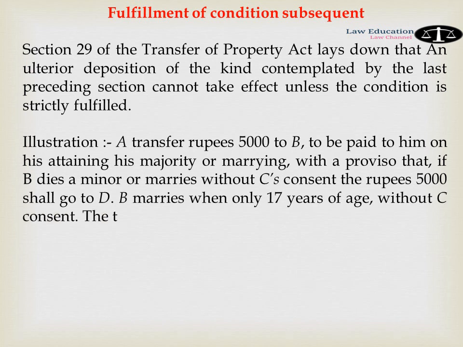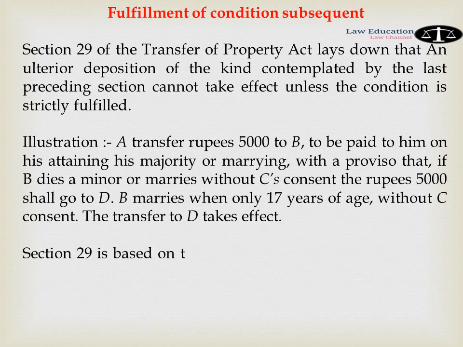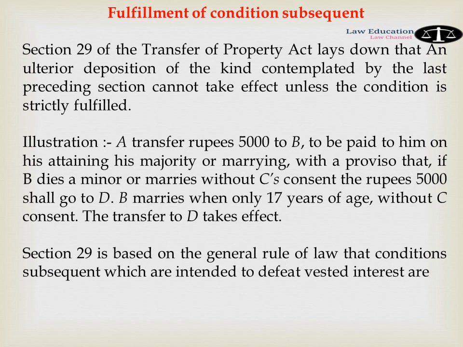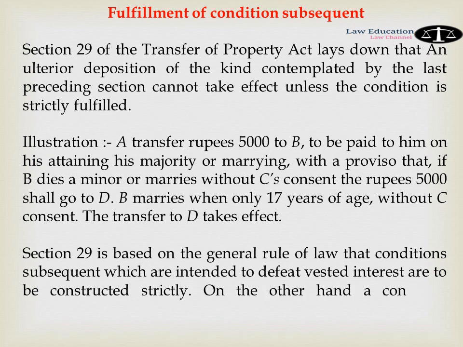Section 29 is based on the general rule of law that conditions subsequent which are intended to defeat vested interest are to be construed strictly. On the other hand, a condition precedent is, as noted above under Section 26, deemed to have been fulfilled if it is substantially complied with.